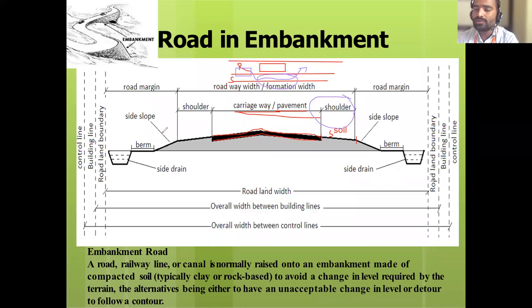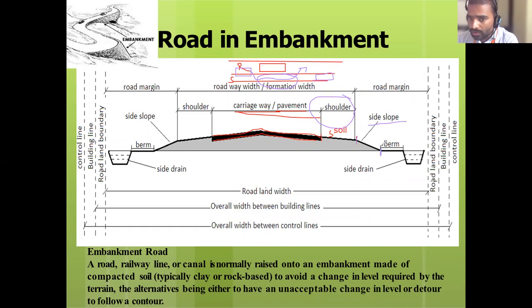Also, sometimes if your vehicle is stopped, or there is any breakage or a puncture, at that time your vehicle can stop here. You can stop your vehicle. So for that purpose the shoulders are provided on both sides of the carriageway. From this shoulder to your actual natural ground, there is a slope, which is called the side slope.